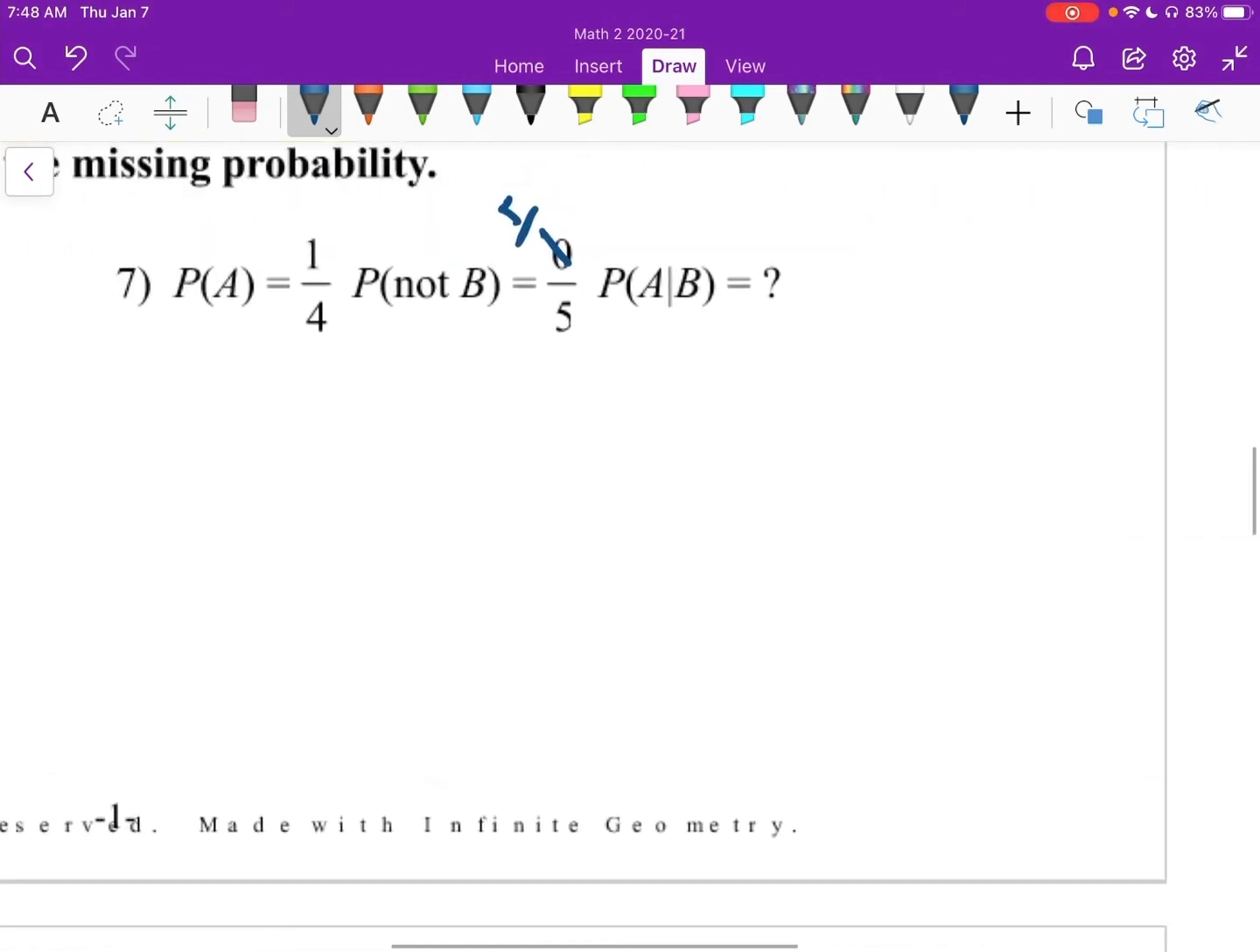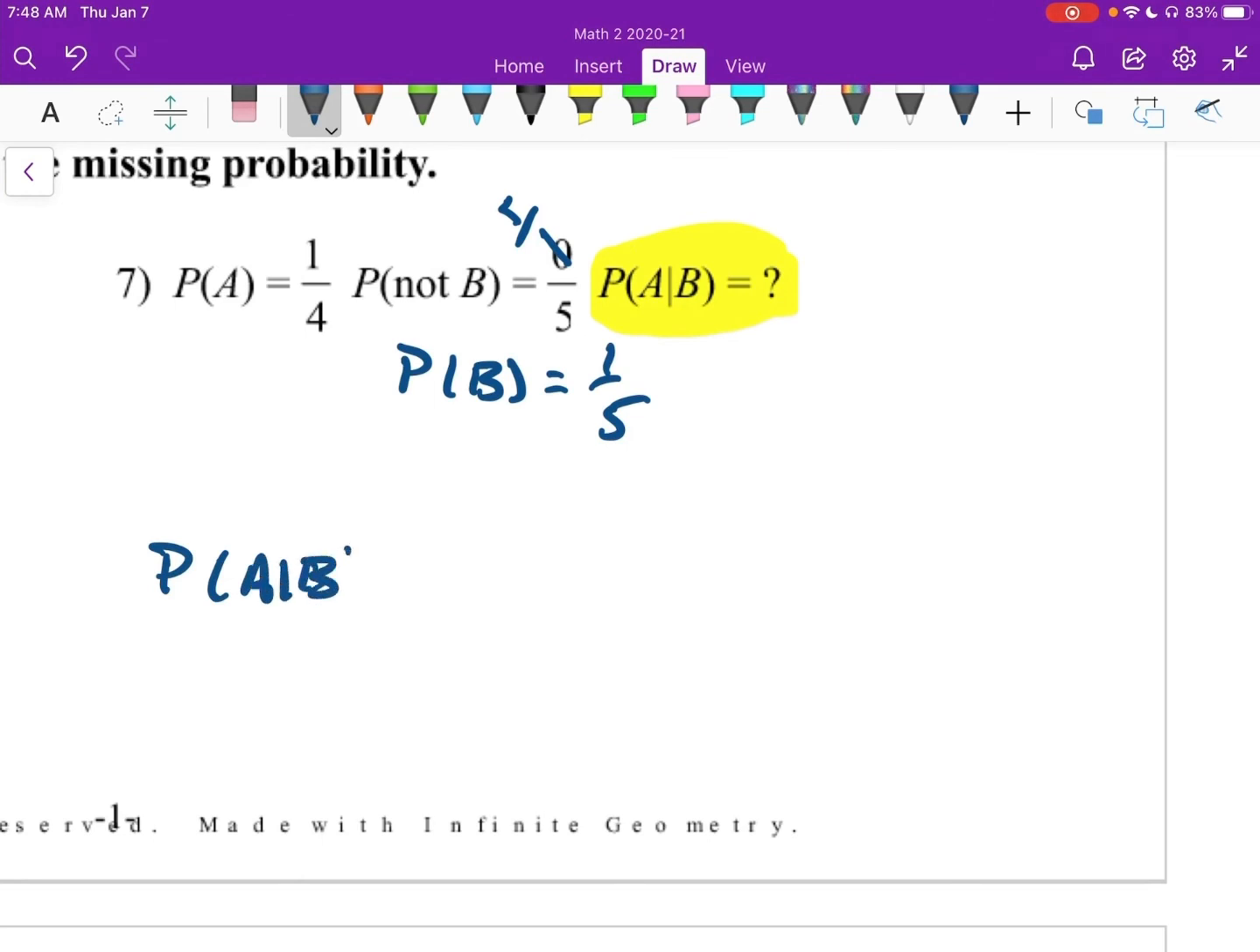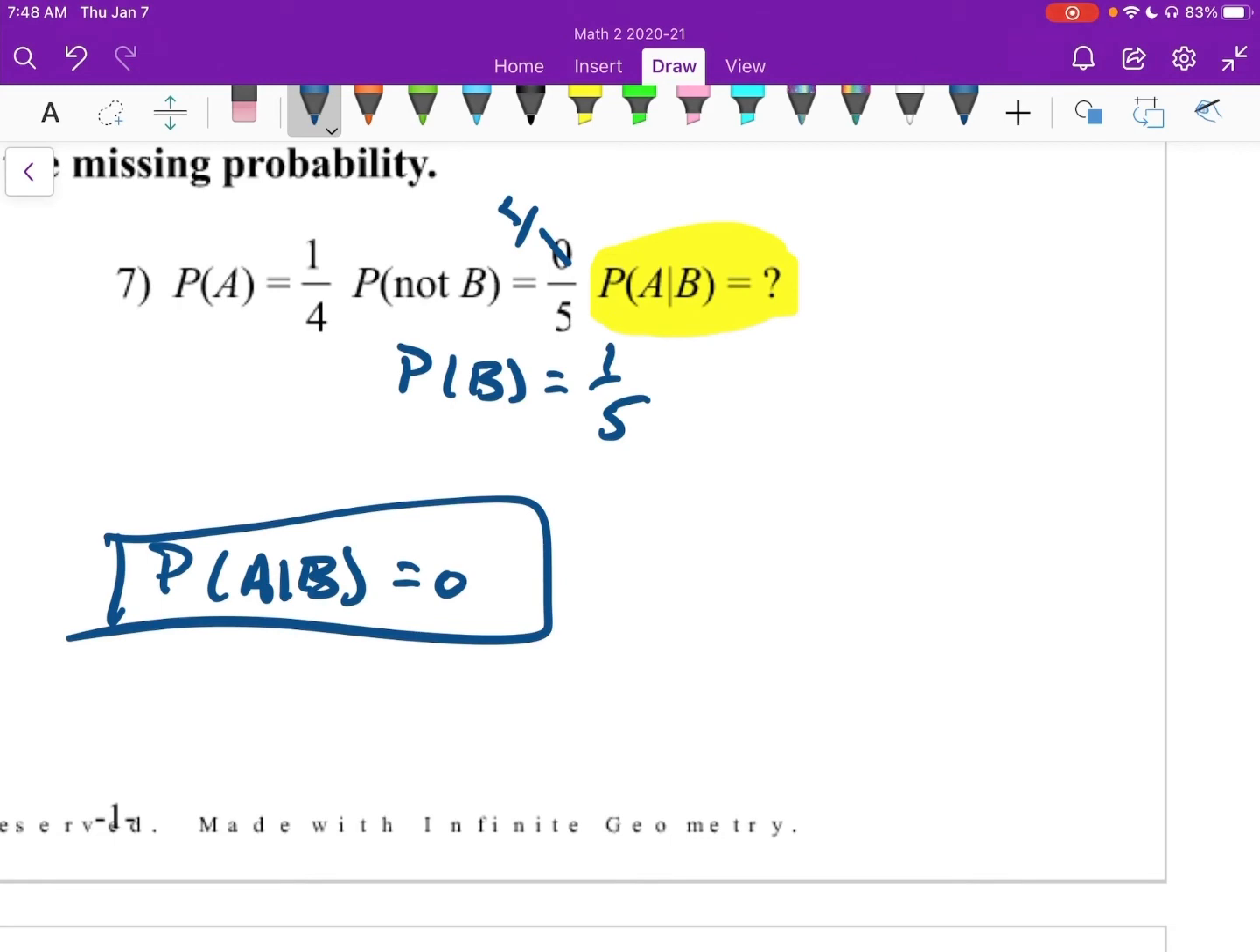Number 7. Starting off, I write down my probability of B. That's going to be 1/5. And then I probably could have done this first, but I look at what they actually ask. They ask for what is the probability of A given B. Well, these are mutually exclusive, so that has to be 0. So our answer is just 0. Very quick.